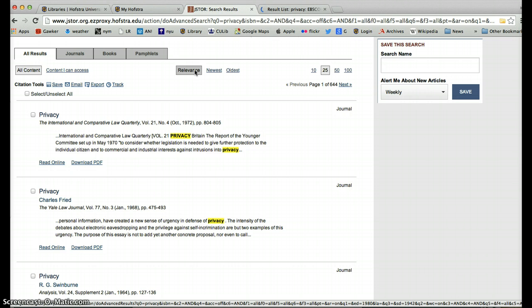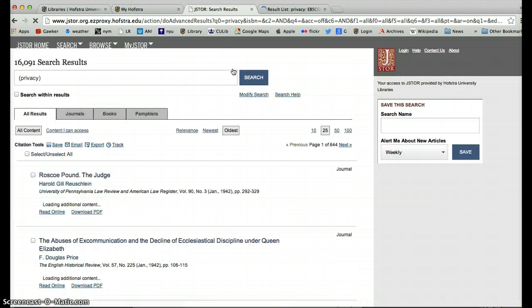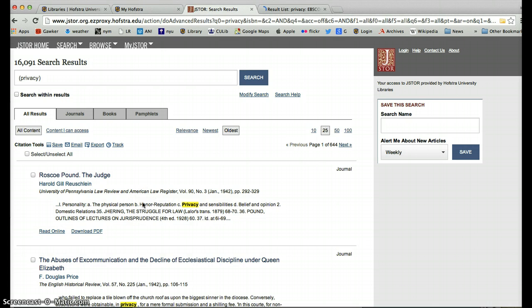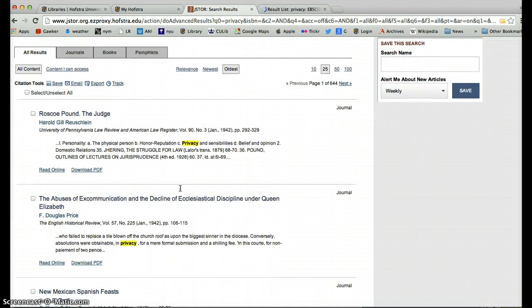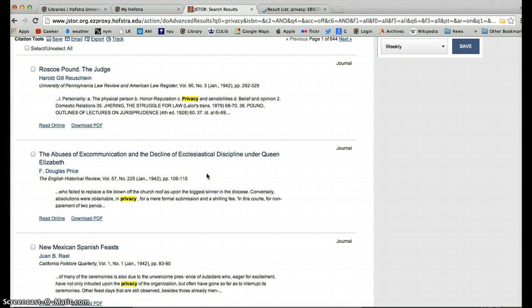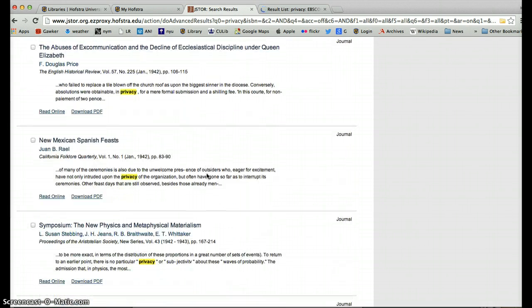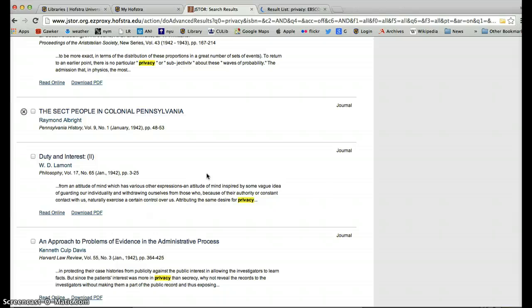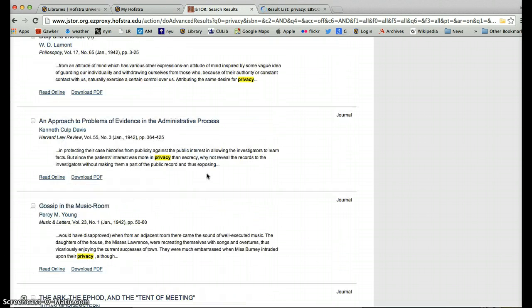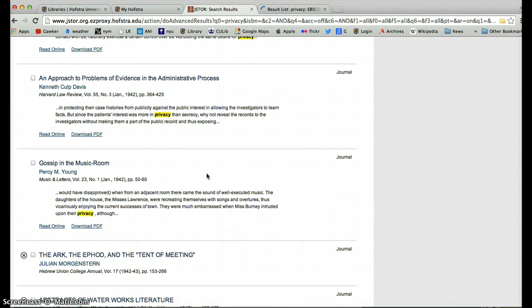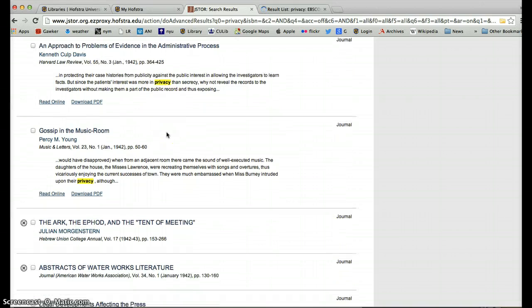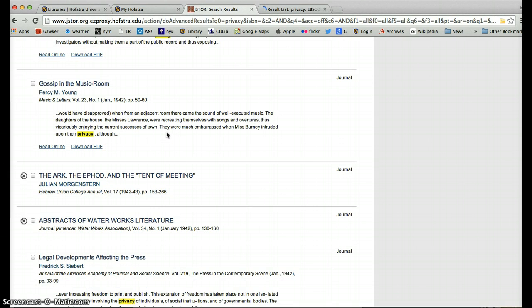In this case, since I only have one search term, the relevance isn't exactly right. But you notice you can click on oldest. So this will give me the earliest stuff in my date range. Now, what are people interested in about privacy before there were things like Facebook to worry about? So you can scroll through and see what kinds of things people were writing about privacy. And a lot of different stuff, but fascinating stuff, right?